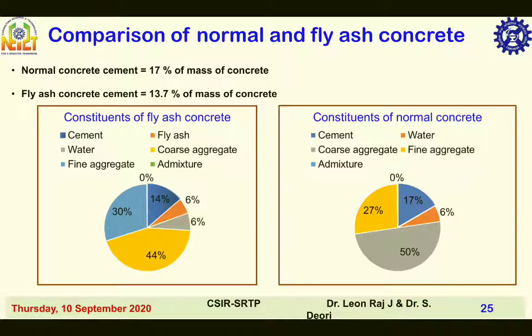Comparison of normal and fly ash concrete. The cement content for normal concrete is 17% of mass of concrete. Fly ash concrete cement content is equal to 13.7% of mass of concrete.